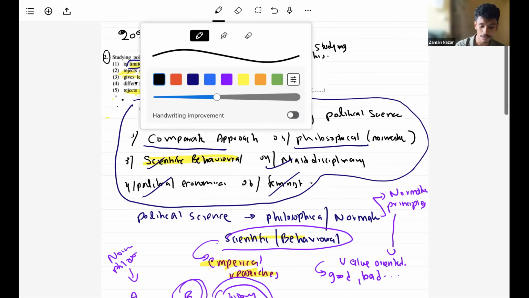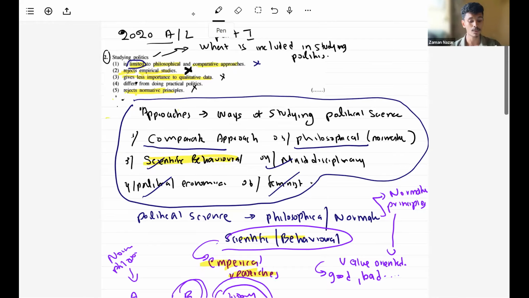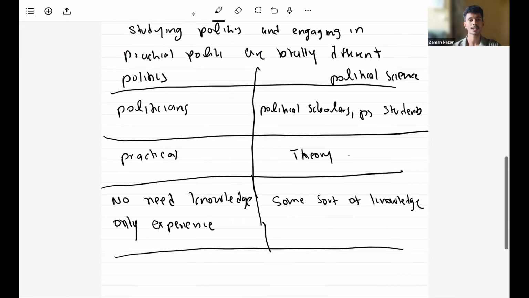Then coming back to the fourth answer, which says studying politics differs from doing practical politics. According to the differences we have already learned, the fourth answer is the correct answer, right? Why? Because doing politics is different from studying politics. So again, just to revise, we discussed in depth the second question of the 2020 A level political science part 1, and we'll be uploading this MCQ series continuously in collaboration with Denova Minds.